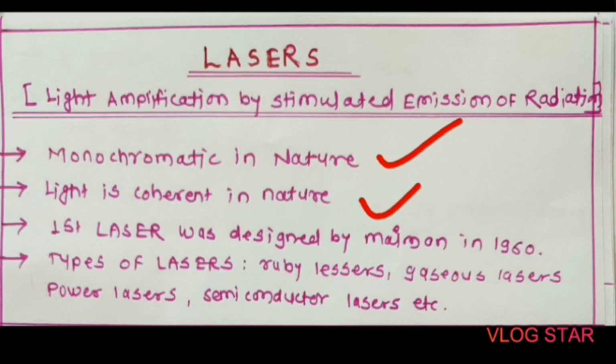The first successful laser was designed by scientist Maiman in 1960, and after that several improvements were made, and nowadays various types of lasers are available. Some examples of lasers are ruby lasers, gaseous lasers, dye lasers, or the semiconductor lasers, etc.